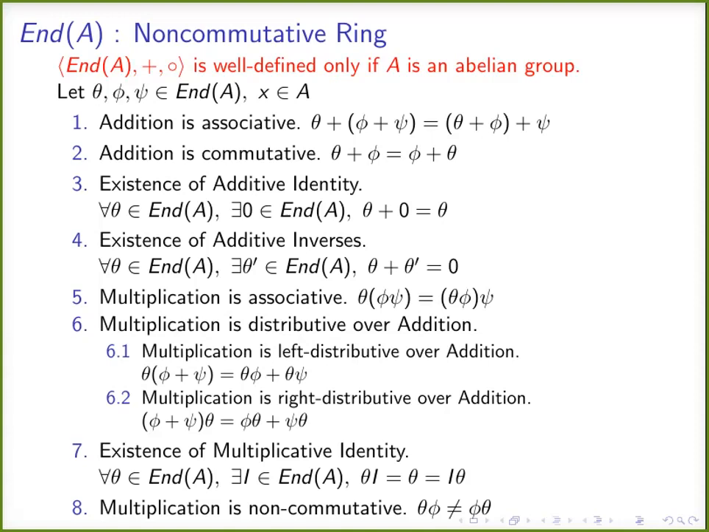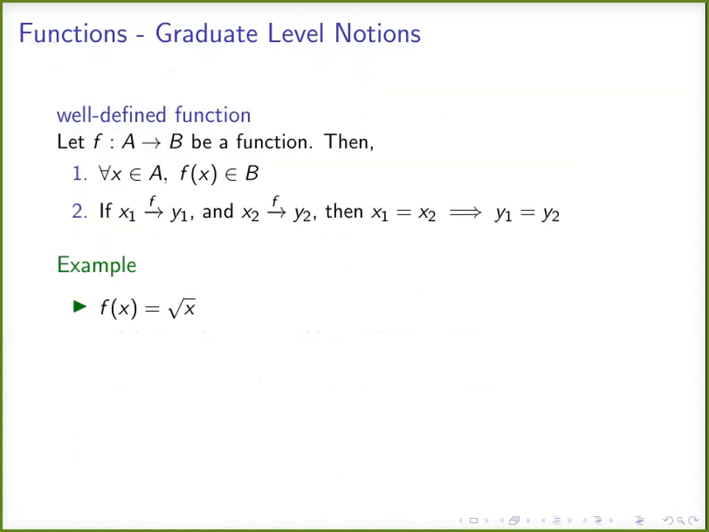Now, we are going to see when we can say that the ring is well defined. Before that, we will see when we will say that a function is well defined. There are two conditions for a function to be well defined. The first condition is that every point in the domain should have an image. Second, every point should have a unique image. It cannot have two images.